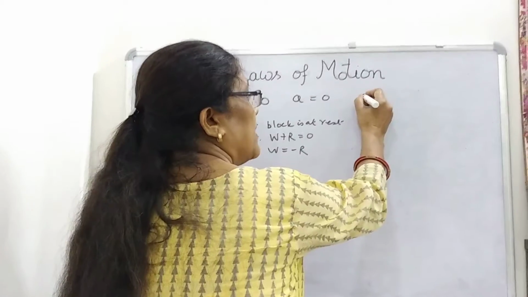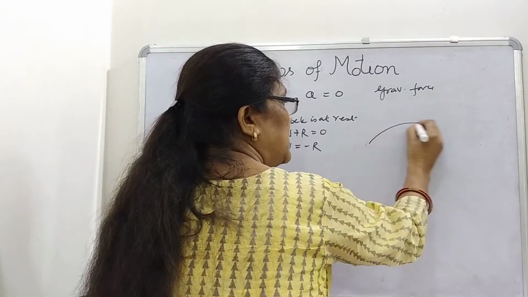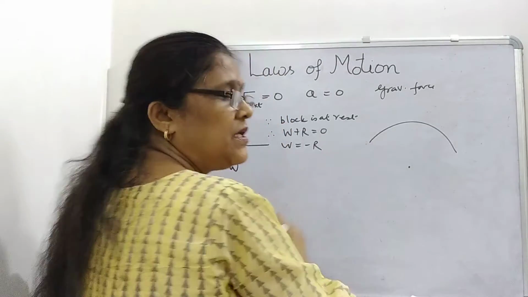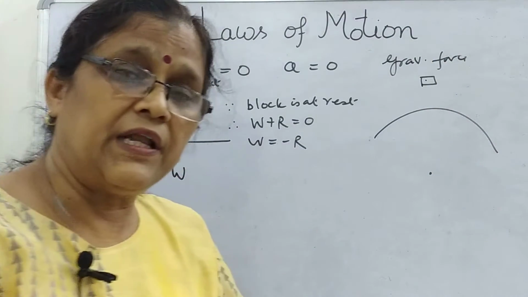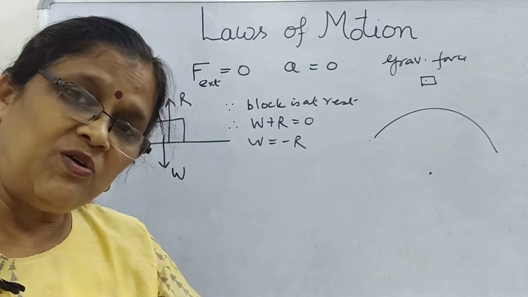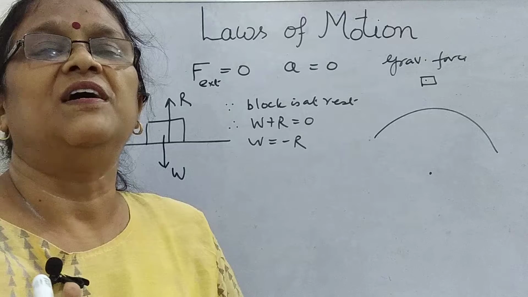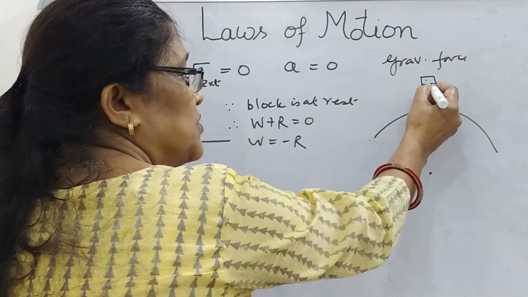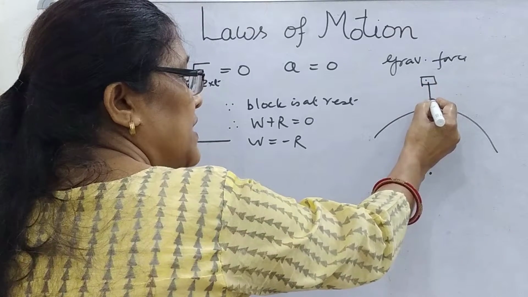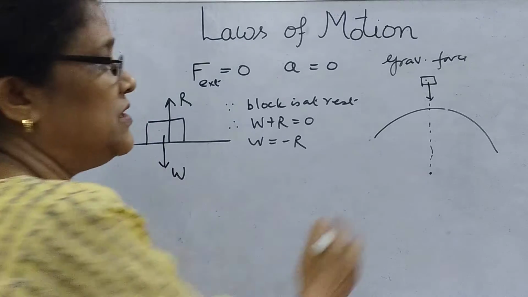Suppose we start with the gravitational force. We have seen gravitational force. So if this is the earth, this is the center of the earth, any object here, if it has its weight acting, what will you say? Weight is acting in what direction? Vertically downward? No. Weight always acts towards the center of the earth. So here, this is the center of the earth. So what will be the direction of the weight in this way, so that it is touching the center of the earth? This is the weight.